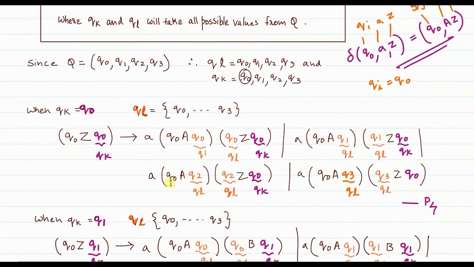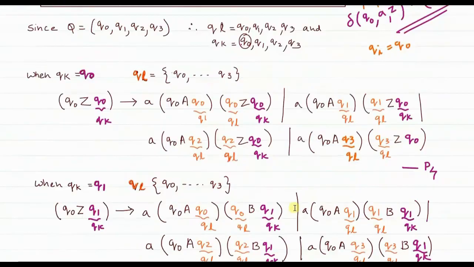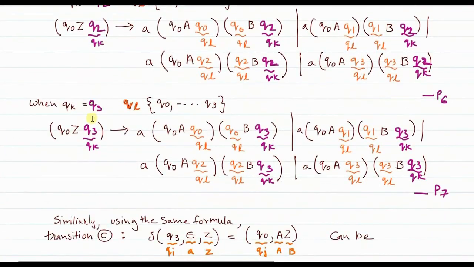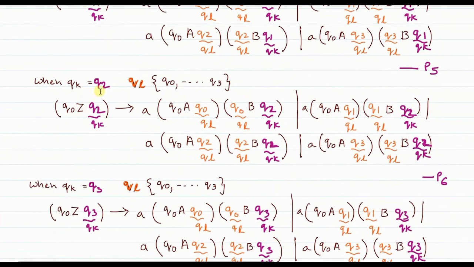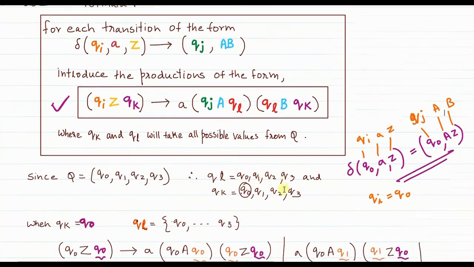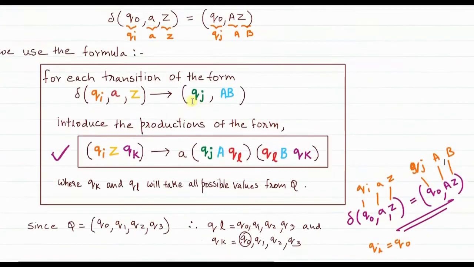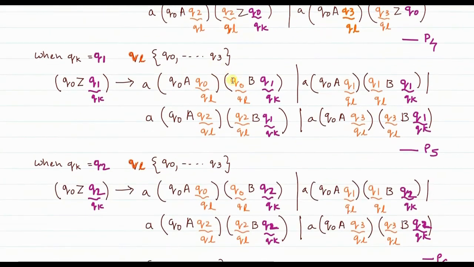Then in the third term, everything will remain the same, but only thing is that in the third term, QL will be Q2. Similarly, in the fourth term, everything will be the same, but in place of QL, it will be Q3. Right? So remember, since Qk here takes 4 values, that's why we have 1, 2, 3 and 4 productions. Each production will have different values of Qk. And since QL is having 4 values here, for each production we have 4 terms. So you have to just do the substitution, and this is how you obtain it.